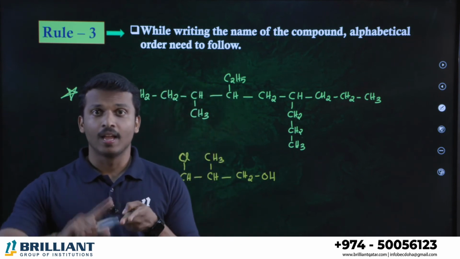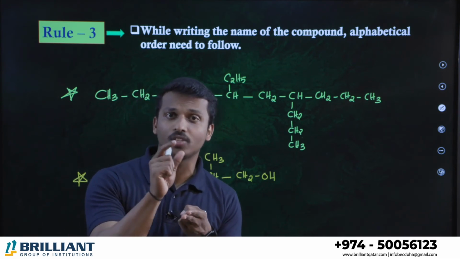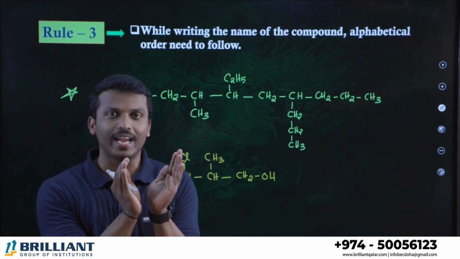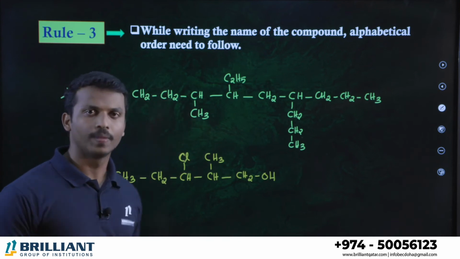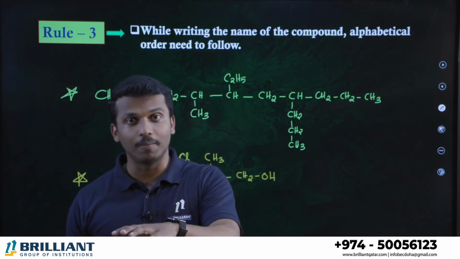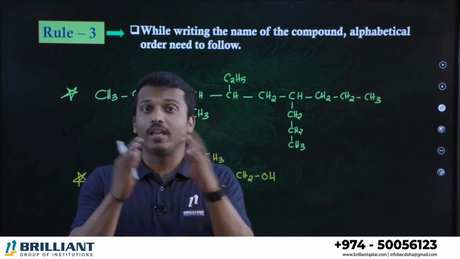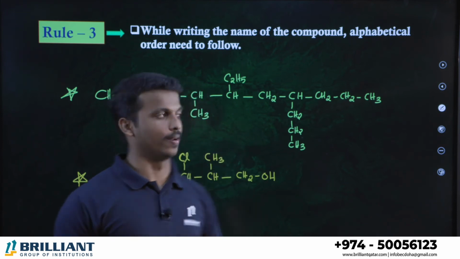Second one, when you are identifying the branches and numbering the carbon chain in the parent chain, the branches should get the least number. In such a way you have to number the parent chain. What is the third rule? If you have so many branches, maybe ethyl will be there, methyl will be there, maybe both of them are methyl or ethyl, right? If two different branches come, we have to follow alphabetical order.